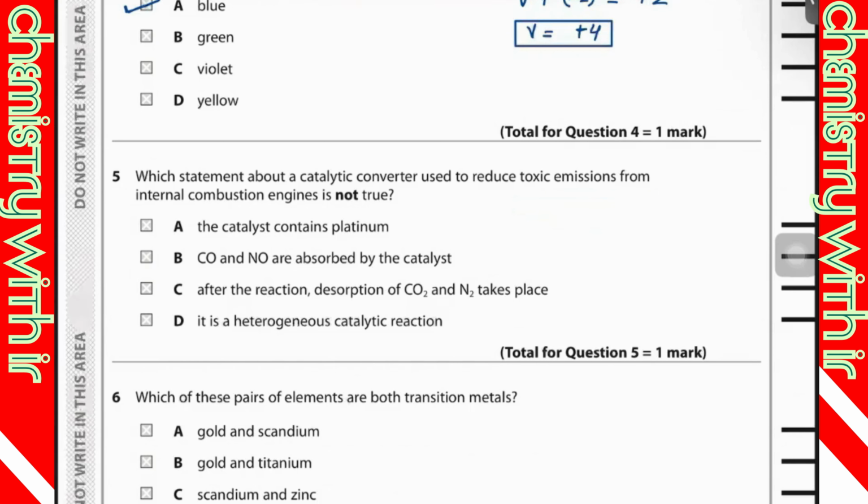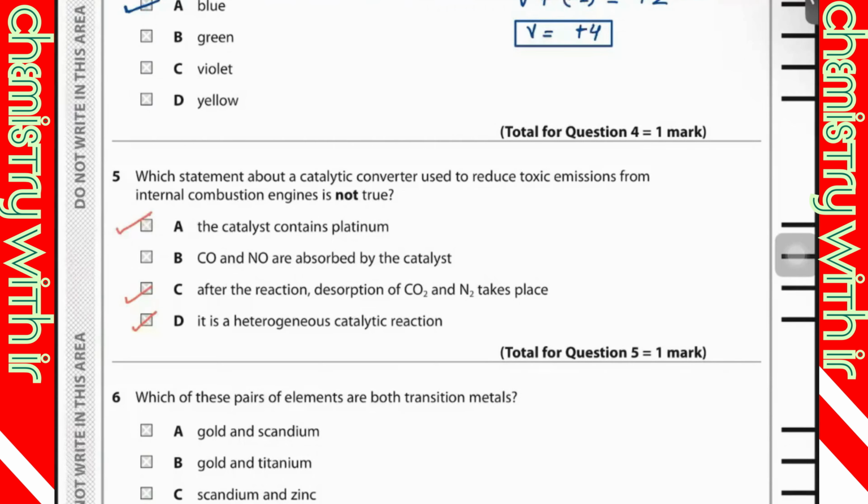How can we say that this is a heterogeneous catalyst? So I told you, when you can see gases on the reactant side and the catalyst is solid, like a totally different phase, this is known as a heterogeneous catalyst. This statement is correct.